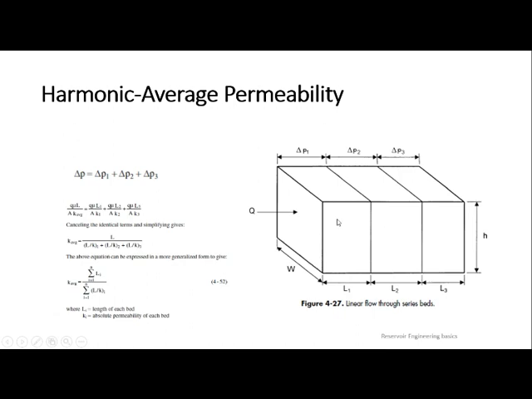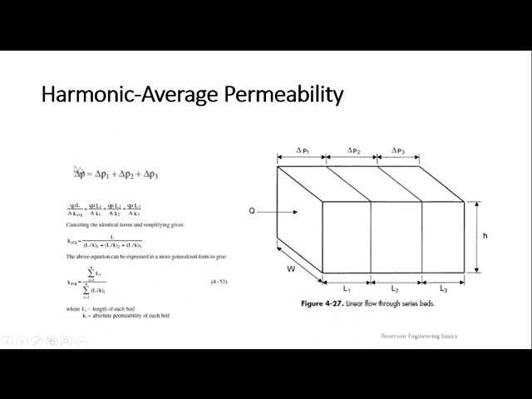When it comes to harmonic average, it is looking like series way of representing. Here, you cannot equate flow rate. You have to talk with respect to pressure difference. Per each layer, the pressure difference will be different. Why? Because delta P1 represents first layer pressure difference, delta P2 second layer pressure difference, delta P3 third layer pressure difference.